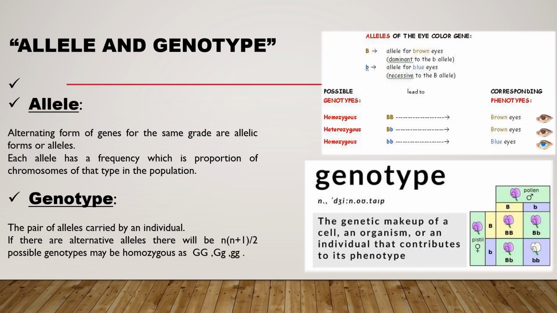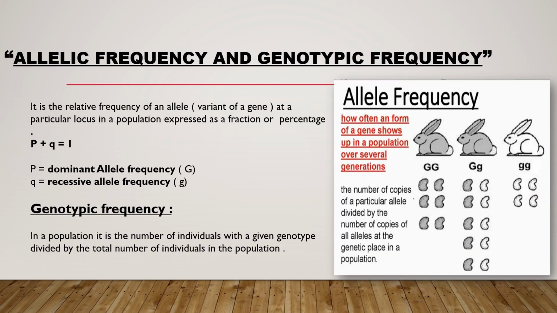Now we will look at some important terms like allele, genotype, allelic frequency, and genotypic frequency. Alleles are the alternative forms of a gene for the same trait, and each allele has a frequency, which is the proportion of the chromosomes of that type in a population. And genotype is the pair of alleles carried by an individual. It may be homozygous dominant, big G big G, heterozygous, big G little g, or homozygous recessive, little g little g.